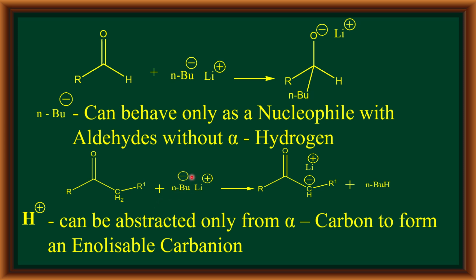Instead, it will behave as a base and remove the alpha hydrogen as H plus, generating an enolizable carbanion. So, in the case of an aldehyde without alpha hydrogen, n-butyllithium behaves as a nucleophile, whereas a carbonyl compound with alpha hydrogen reacts with n-butyllithium, where the n-butyl anion behaves as a base.